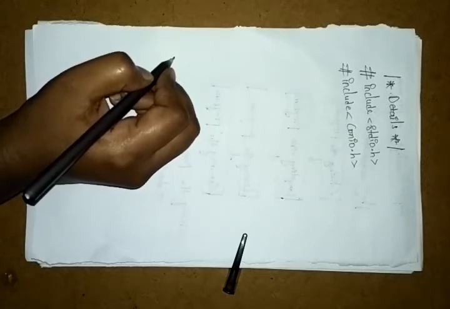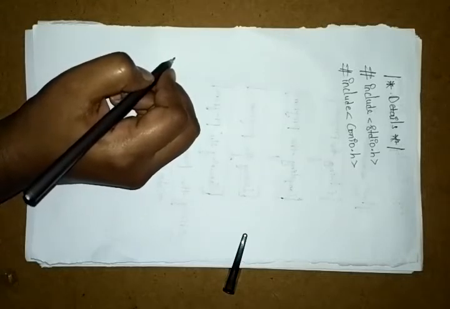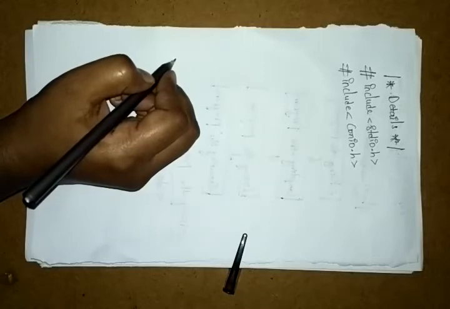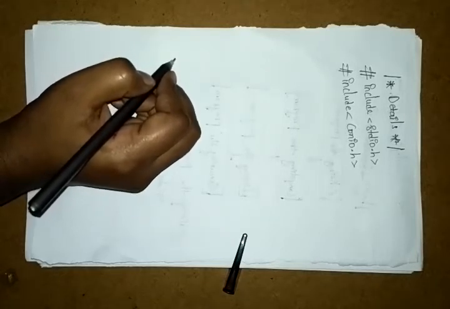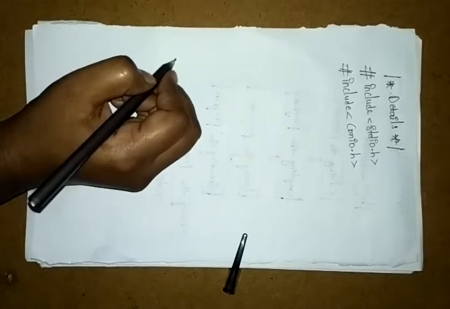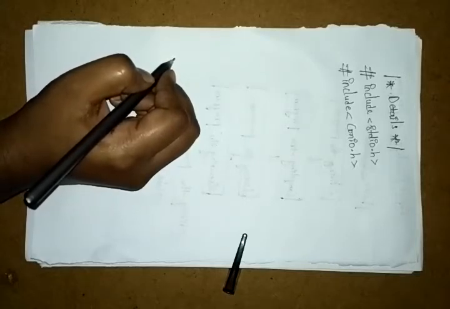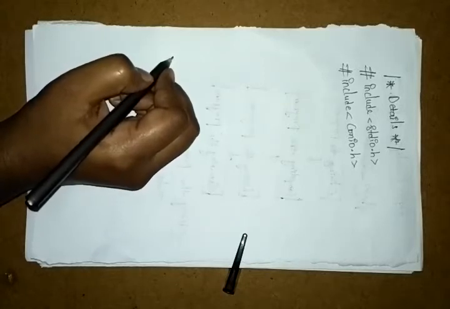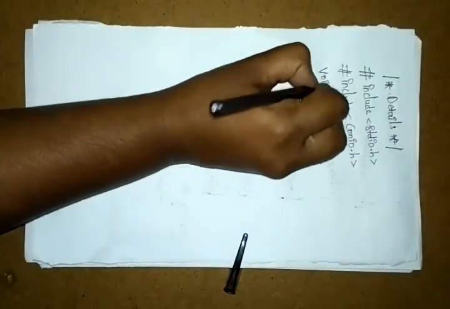If anyone asks what the hash means here, you can explain line by line. That is the study for you. I will write like this only. Don't give vague answers. Whatever you listened to, whatever you remembered, that is what you give as the answer. Your hash is the preprocessor. Include is the library function. Stdio and conio are the header files. Don't forget these words. And next I am writing the void main.